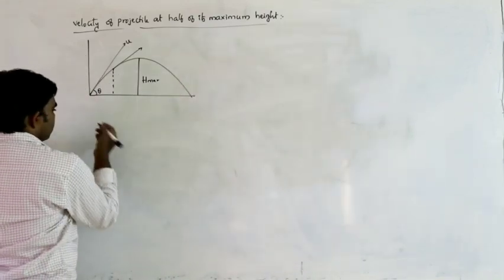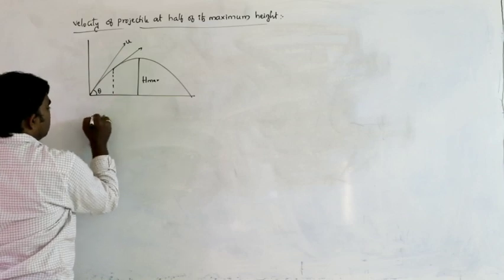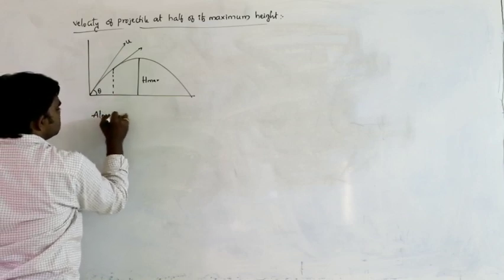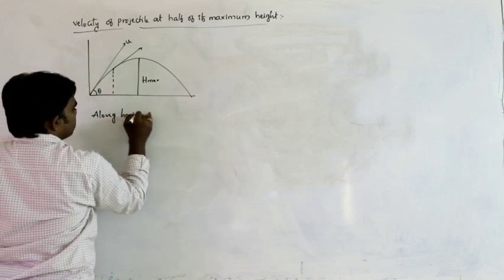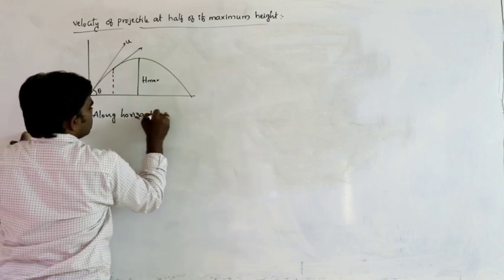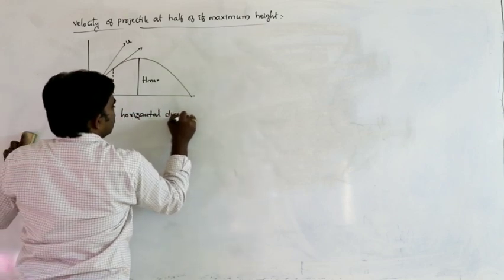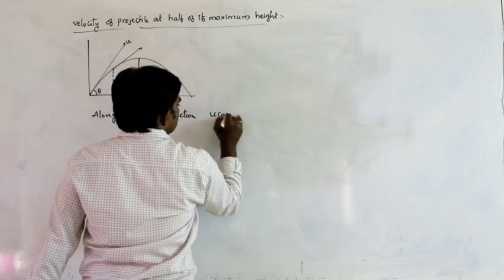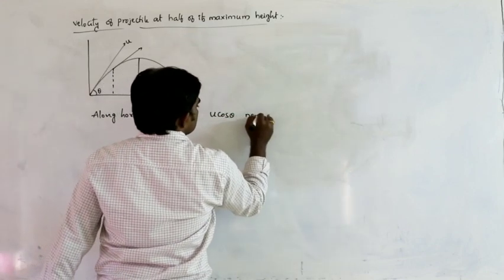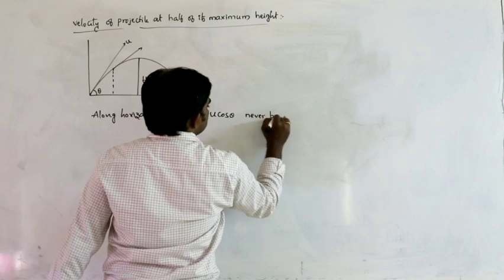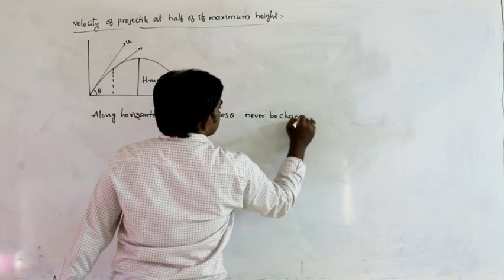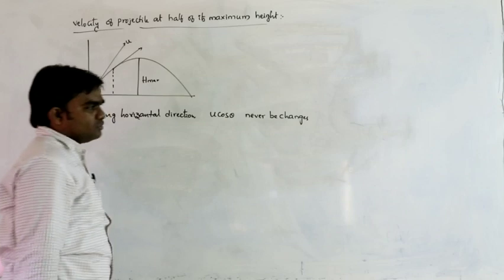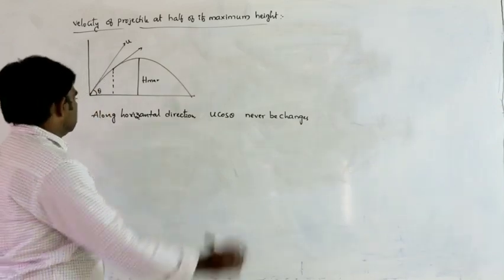Now, along the horizontal direction, u cos theta value never changes. So only along the vertical direction can we calculate.